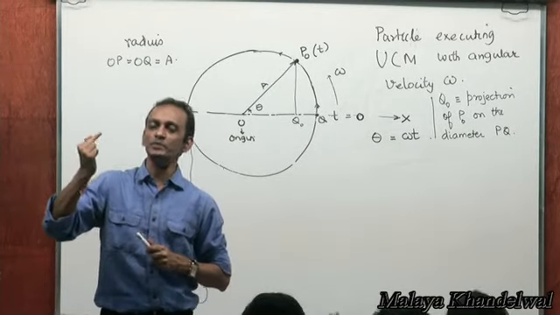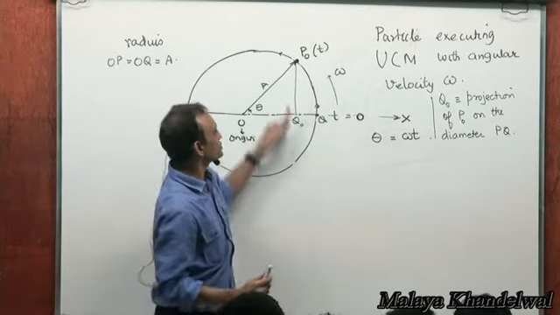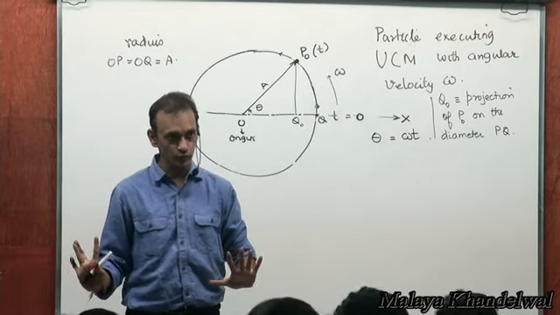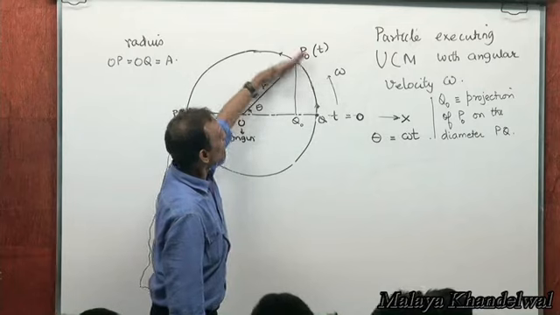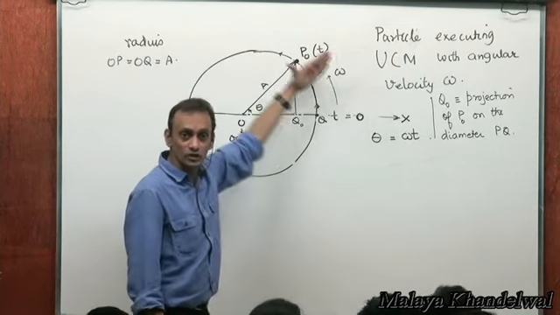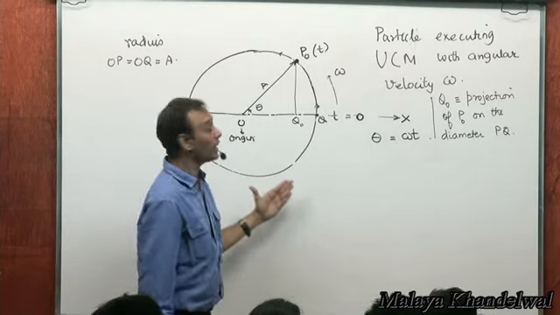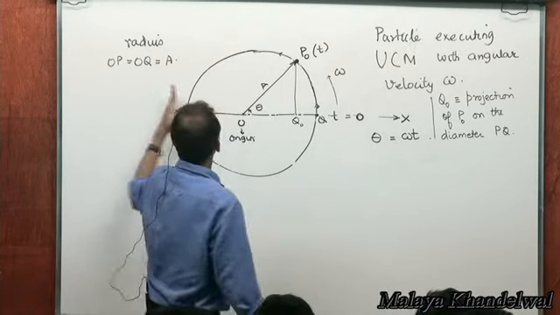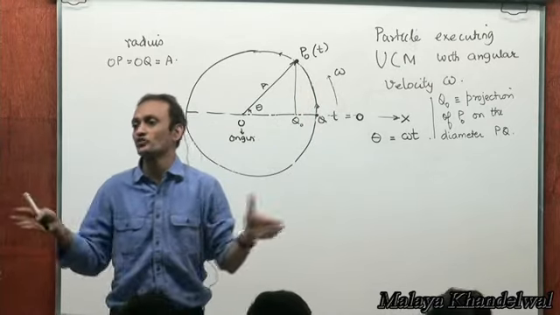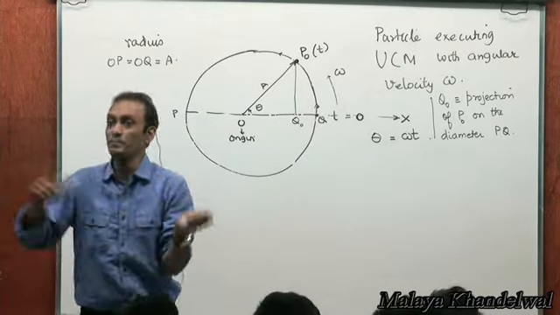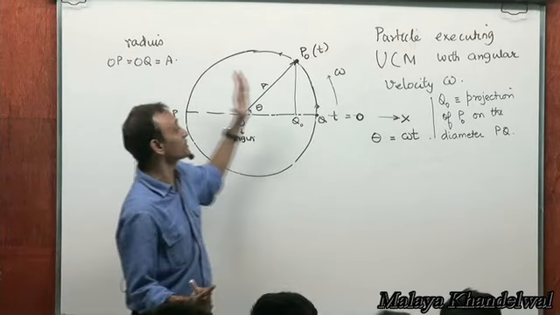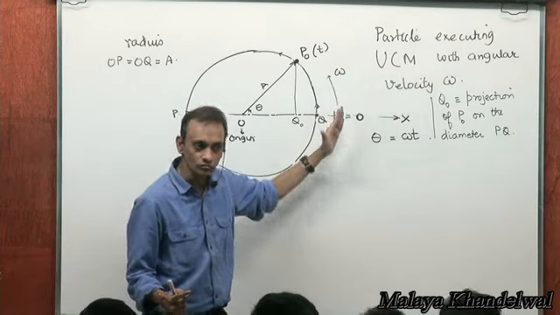For every position P naught, we can conceive of its projection Q naught on the diameter PQ of this circle. Yes or no? Right? So while P naught moves around this circle with constant angular speed omega, Q naught shuttles along a straight line between P and Q, isn't it? Q naught would shuttle along a straight line bounded between P and Q. Its leftmost extremity would be P, its rightmost extremity would be Q. Clear?